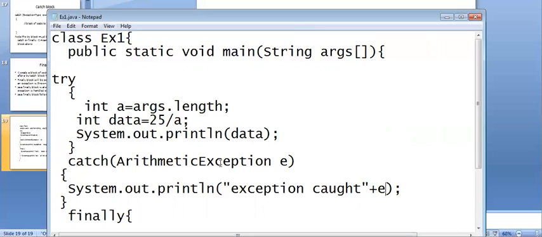This arithmetic exception, what exception is it? We want to know that one. Then I change here. So here in the exception code, I use the exception object. I'm displaying this object. Which exception object? So we can come to know what type of exception we got here, right?